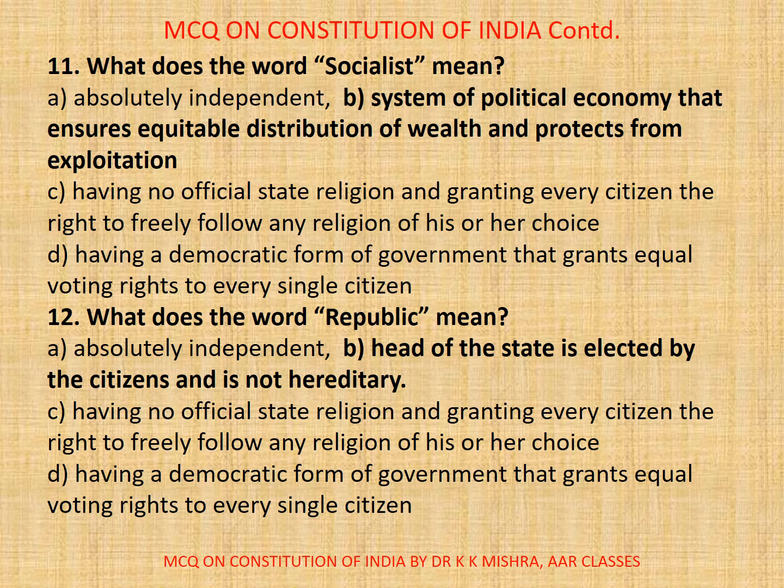What does the word socialist mean? A. Absolutely independent. B. System of political economy that ensures equitable distribution of wealth and protects from exploitation. C. Having no official state religion and granting every citizen the right to freely follow any religion of his or her choice. D. Having a democratic form of government that grants equal voting rights to every single citizen. Correct option is B. System of political economy that ensures equitable distribution of wealth and protects from exploitation.